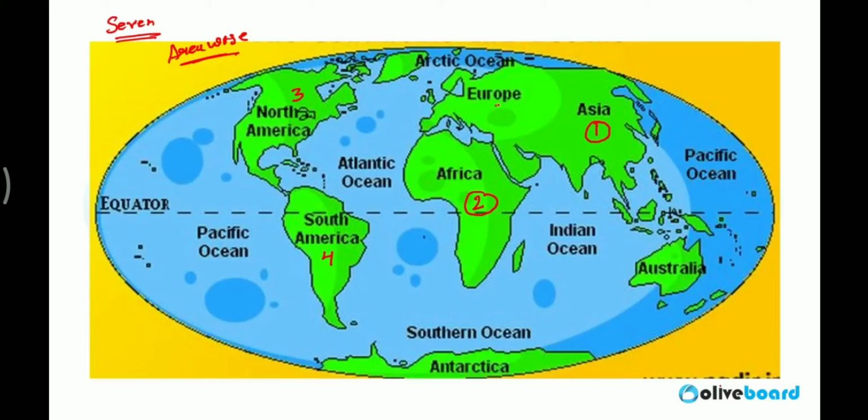Fifth, Europe. Area wise, no. Fifth is Antarctica. Sixth is Europe. And seventh one is Australia. We learned it that Australia from the childhood. Australia is the smallest continent in the world. I am repeating one more time.